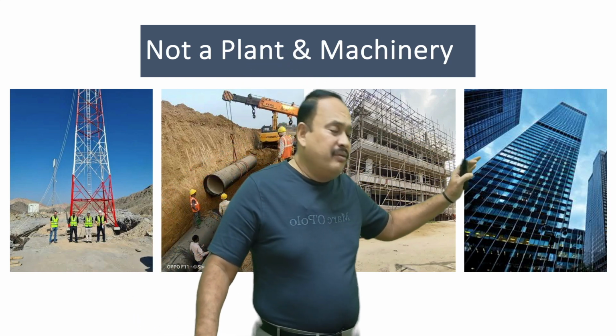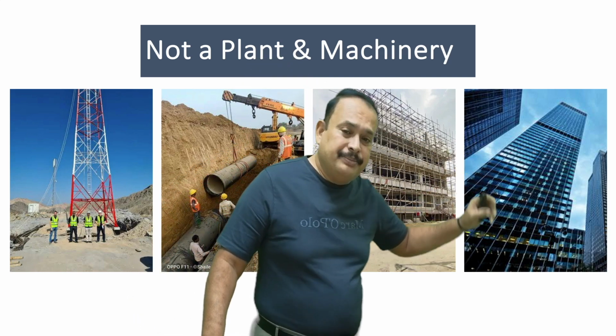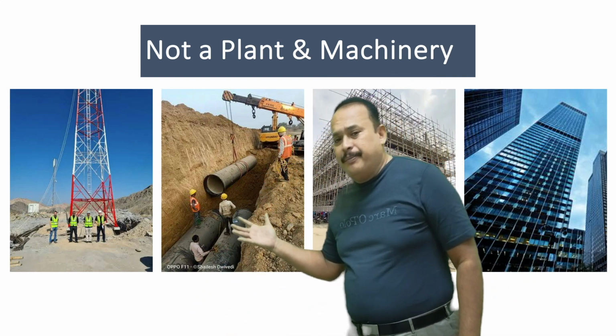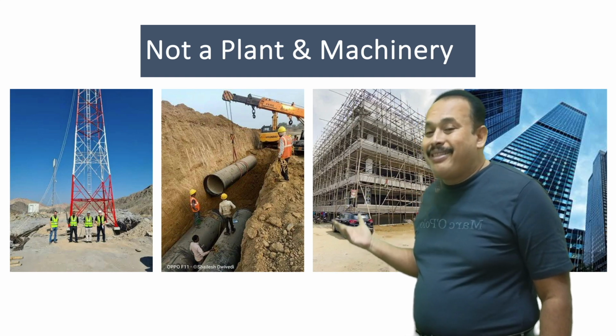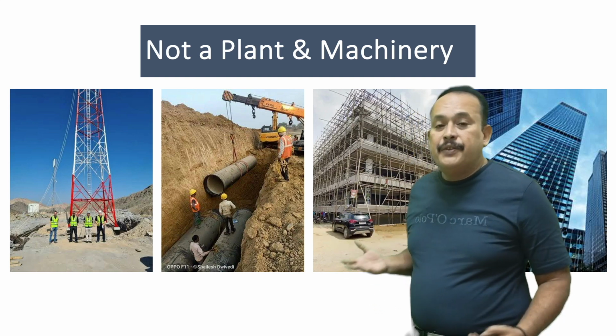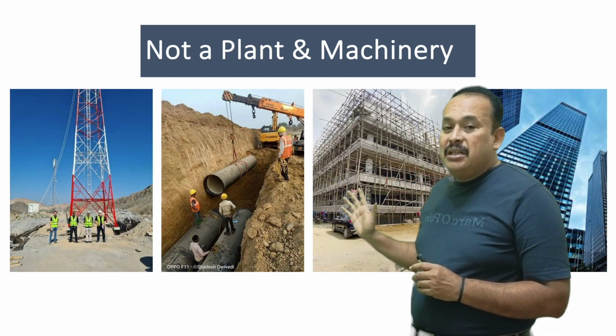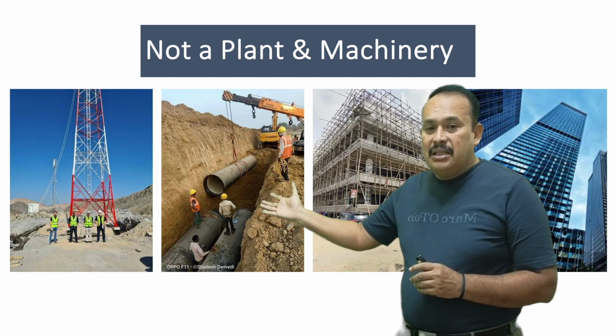Land on which construction is not a plant and machinery. Laying the cell tower is not a plant and machinery. Laying the pipeline outside the factory premises is not a plant and machinery. Apart from this, whatever is not this is called plant and machinery.